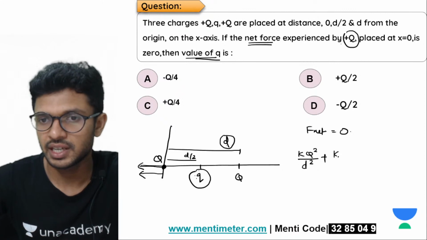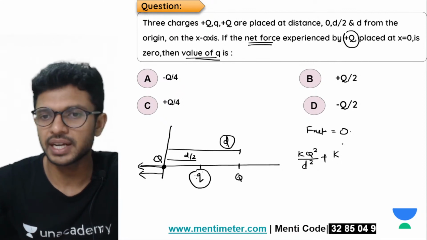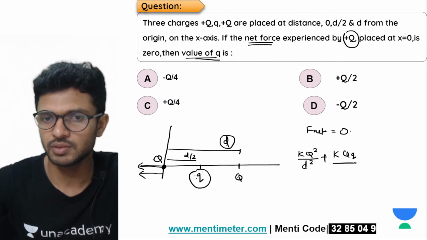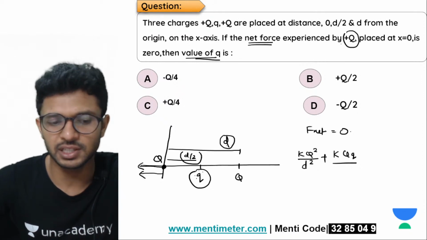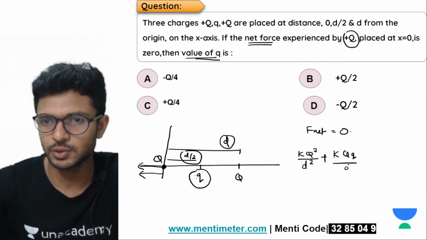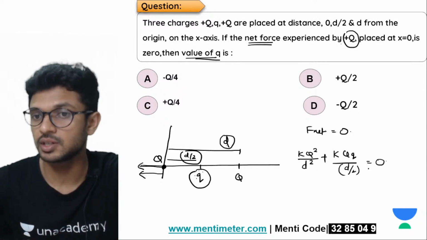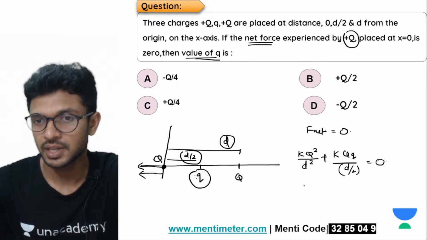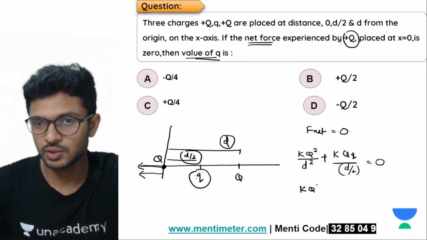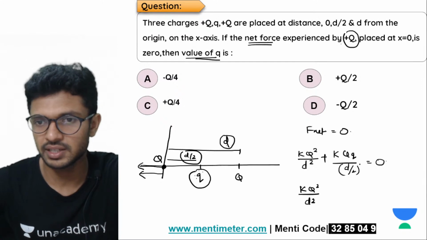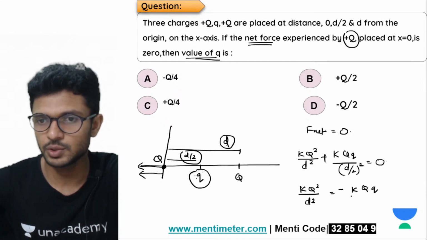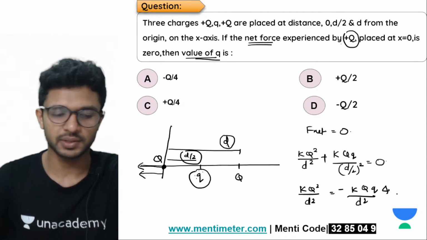Force कितना? K, capital Q into small q, divided by square of the distance between them. What is the distance? D by 2, the whole square. This is equal to 0. Now you can take one of the terms to the right hand side of the equation. So it will be K Q square by D square is equal to minus K capital Q small q by D square. Here 1 by 2 square will go up as 4.